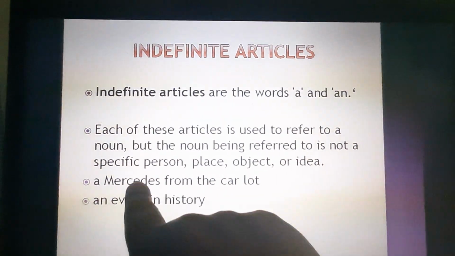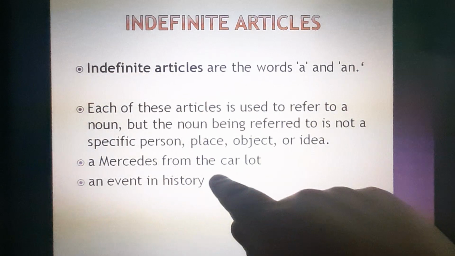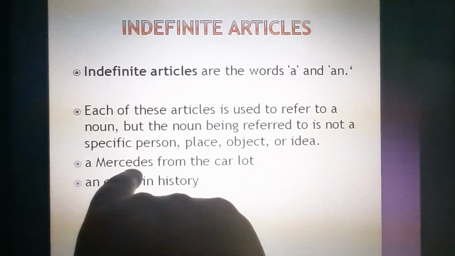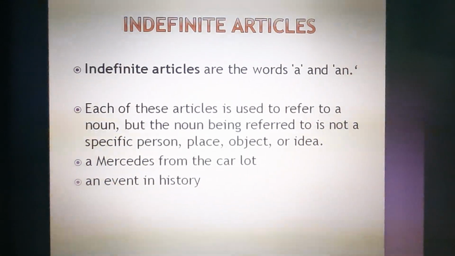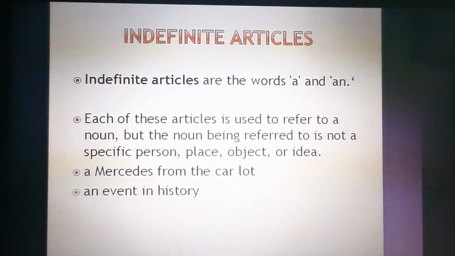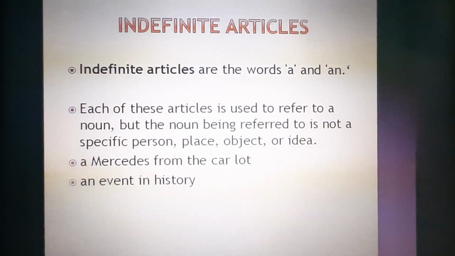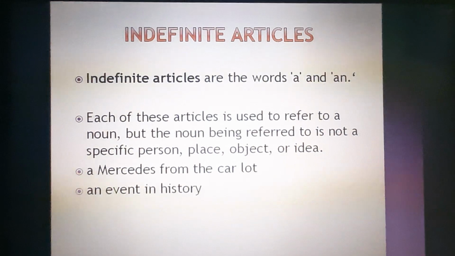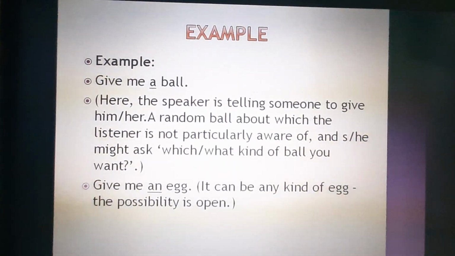Example, a Mercedes from the car lot. Now, which car lot and which Mercedes? Mercedes can be any, no? So they are talking in general. An event in the history, something that has happened in the history. Now there were too many things that have happened, but what were they? So they are talking about indefinite articles.